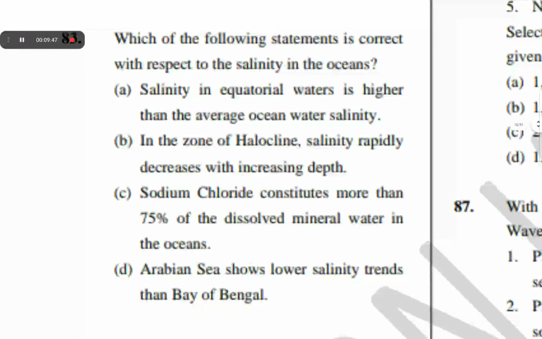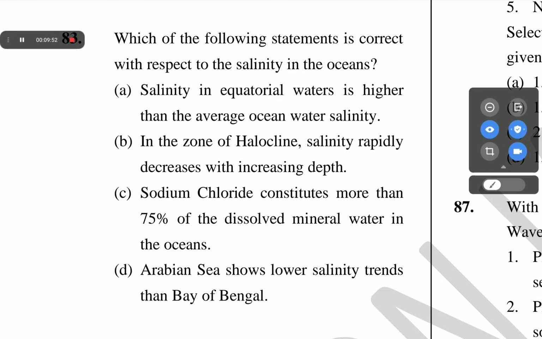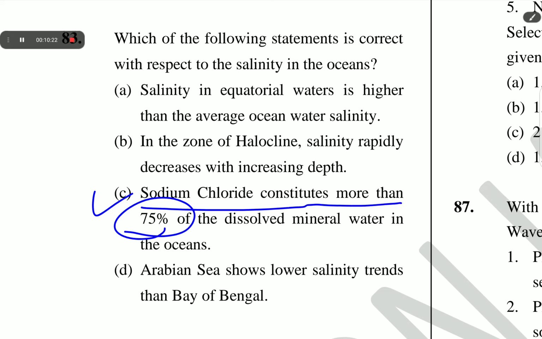The next question is question number 83. Which of the following statements is correct with respect to the salinity in the oceans? Option A. Salinity in equatorial water is higher than the average ocean's water salinity. Option B. In the zone of halocline, salinity rapidly decreases with increasing depth. Option C. Sodium chloride constitutes more than 75% of dissolved mineral water in the ocean. Option D. Arabian Sea shows lower salinity trends than Bay of Bengal. The correct option of question number 83 is C. Sodium chloride constitutes more than 75% of the dissolved mineral water in the ocean.